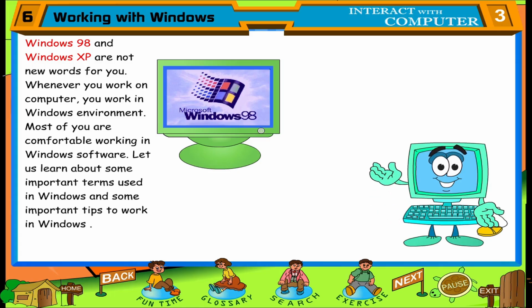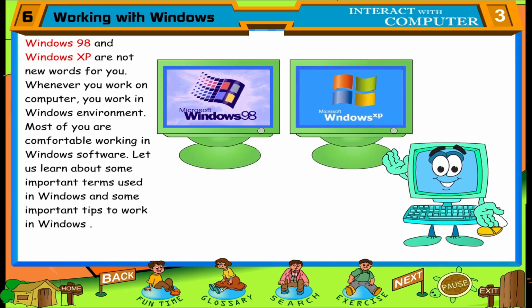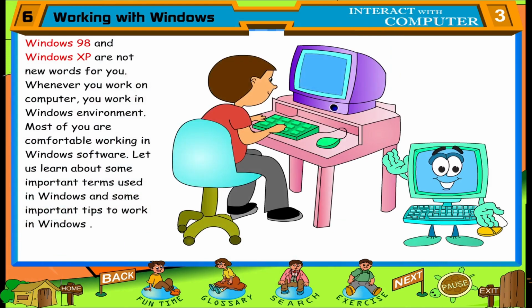Chapter 6: Working with Windows. Children, Windows 98 and Windows XP are not new words for you. Whenever you work on a computer, you work in Windows environment. Most of you are comfortable working in Windows software. Let us learn about some important terms used in Windows and some important tips to work in Windows.